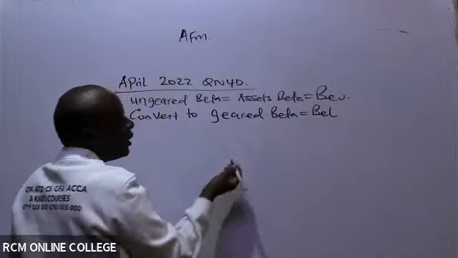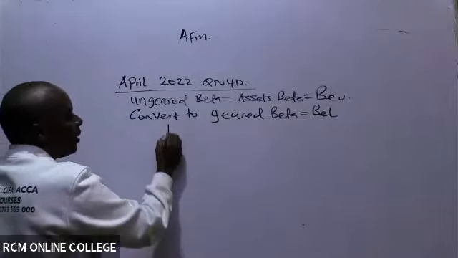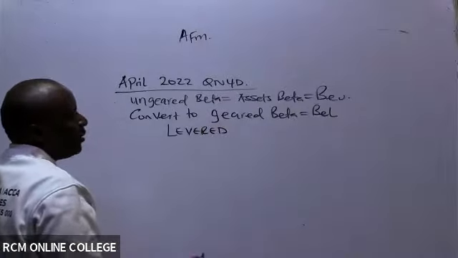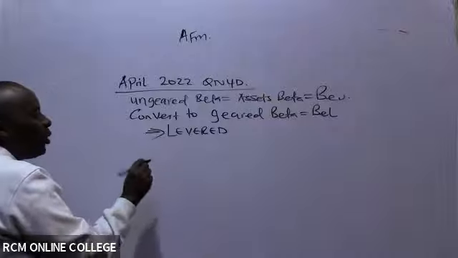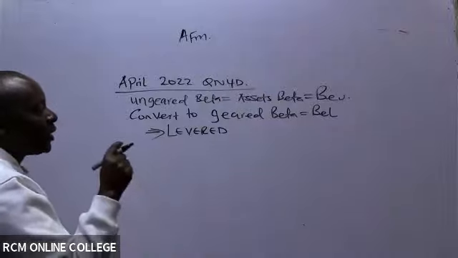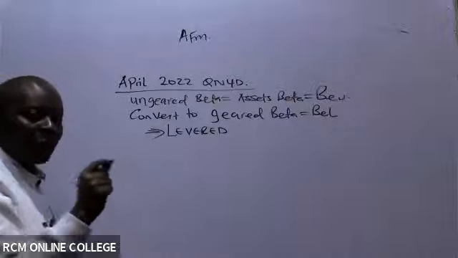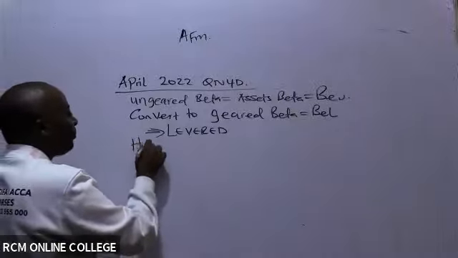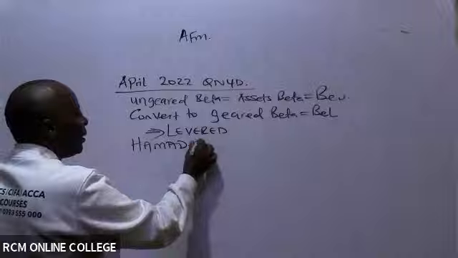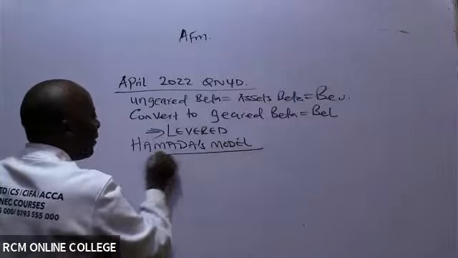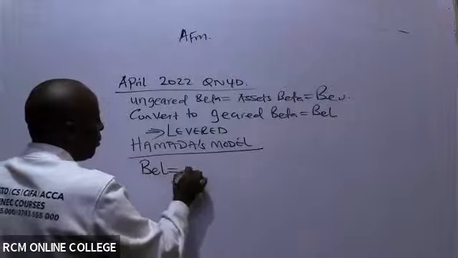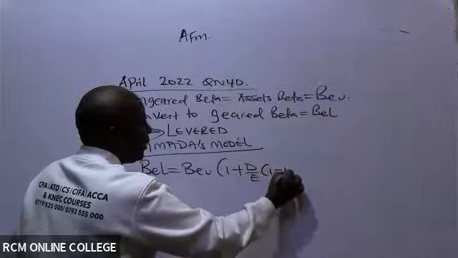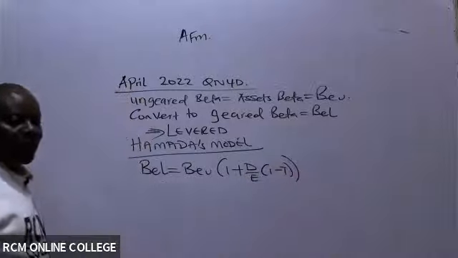Geared is the same as levered, or leveraged. One and the same. Very important for you to know this. And the formula of a conversion of this ungeared beta to geared beta is what we call Hamada's model. We know the formula is BEL equals BEU into 1 plus debt to equity ratio, adjusted for taxation.